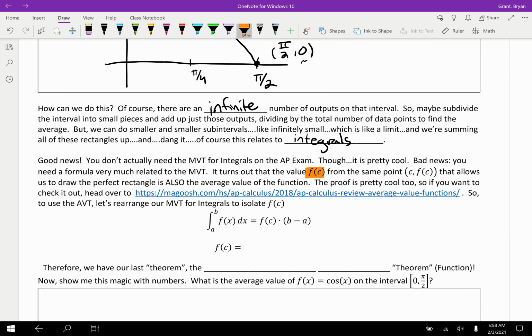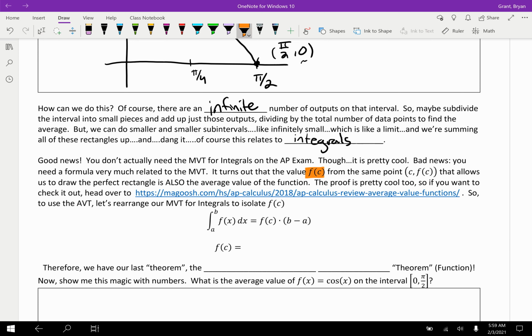The one that allows us to draw the perfect rectangle, the one that is the average rate of change, is also the average value of the function. If you want to check out the proof, I gave you a link on here. It's actually a very straightforward proof, and he does essentially the same thing that I was doing up above, except he shows how to take it out to an infinite number of data points to find a better average.